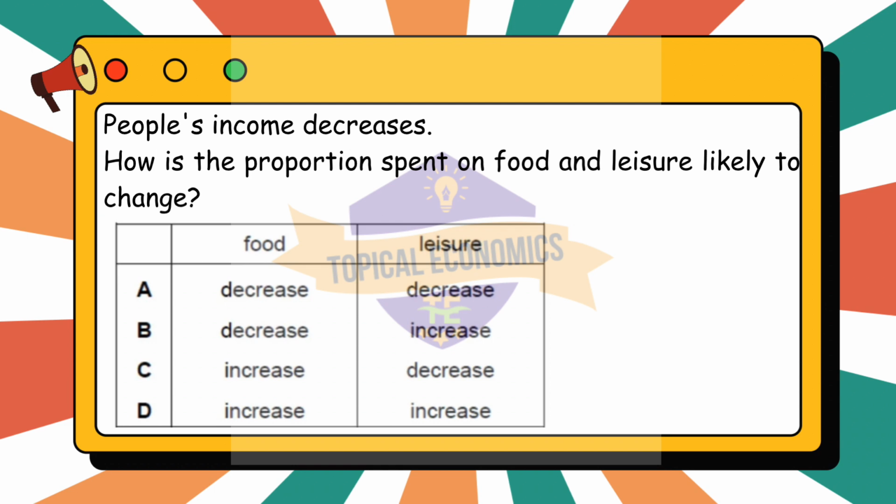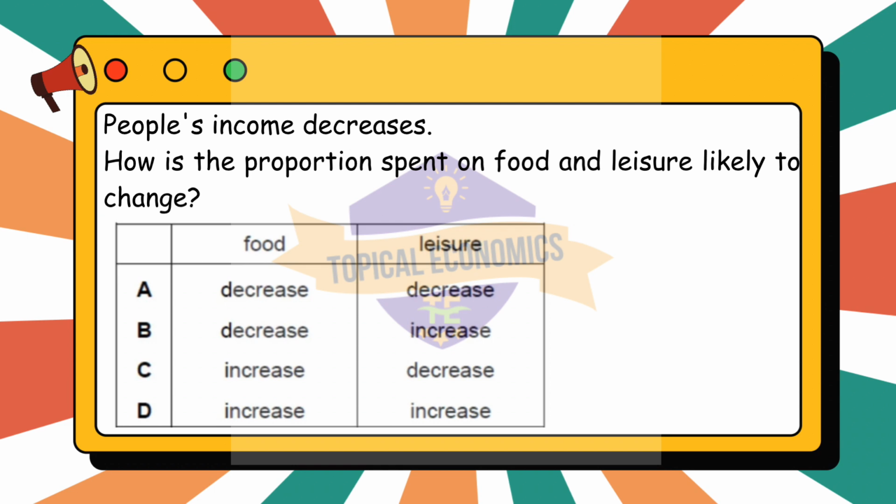People's income decreases. How is the proportion spent on food and leisure likely to change? This question is from year 2020 May-June version 1 paper. When people's income decreases, their spending behavior typically adjusts in response to their lower disposable income. Talking about food, it is considered a necessity, meaning it has a relatively inelastic demand. This means that even when income decreases, people will still need to buy food. However, they might not spend as much on higher-end food items and may substitute to cheaper alternatives.